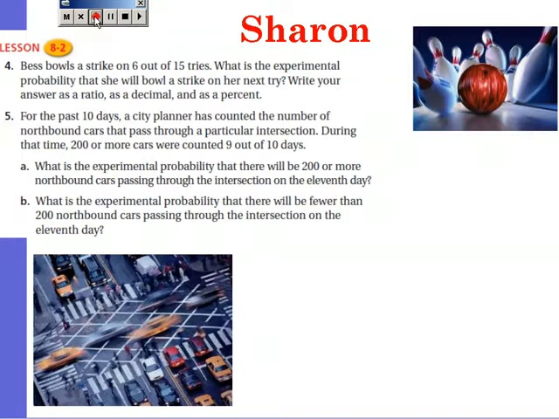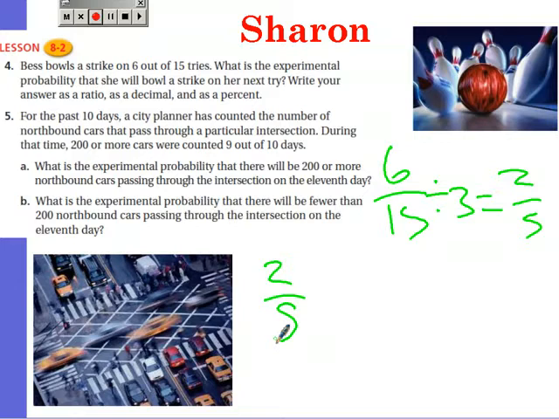So let's start with number 4. Bess bowls a strike on 6 out of 15 tries. What is the experimental probability that she will bowl a strike on her next try? Write your answer as a ratio, as a decimal, and as a percent. So first, she strikes 6 out of 15, and you can simplify that by 3, which is 2/5. So that's your ratio.